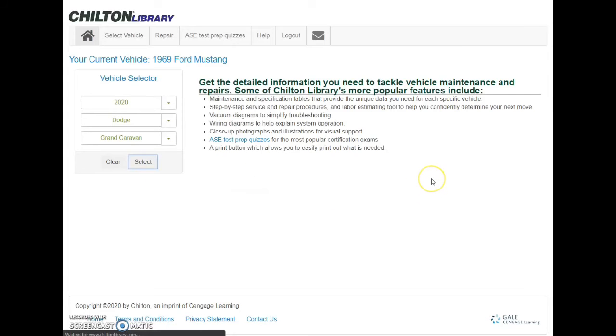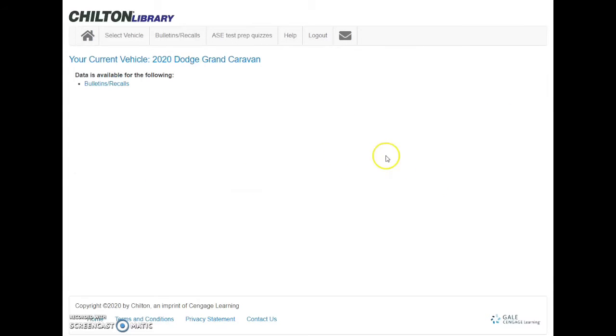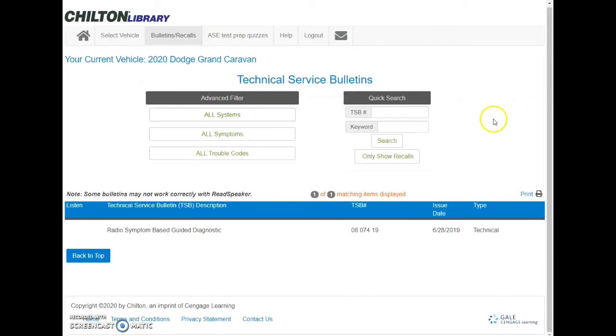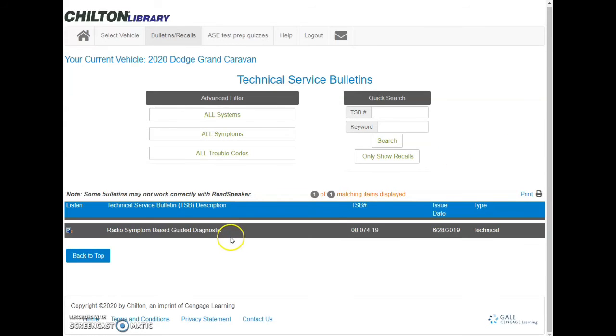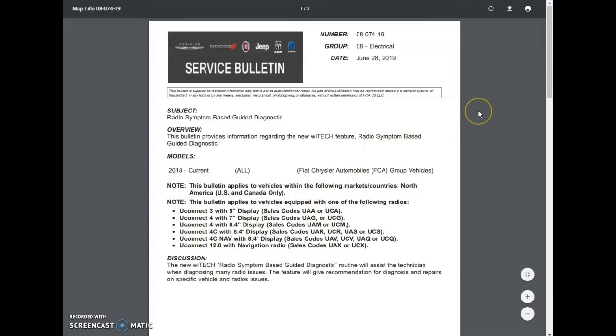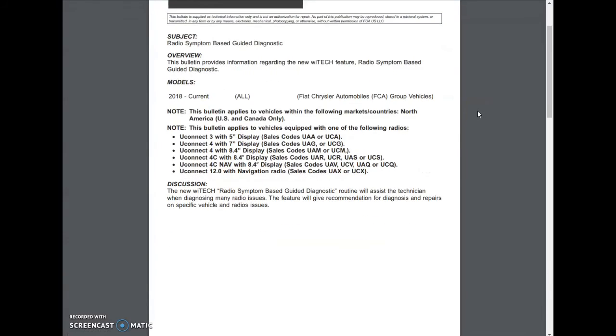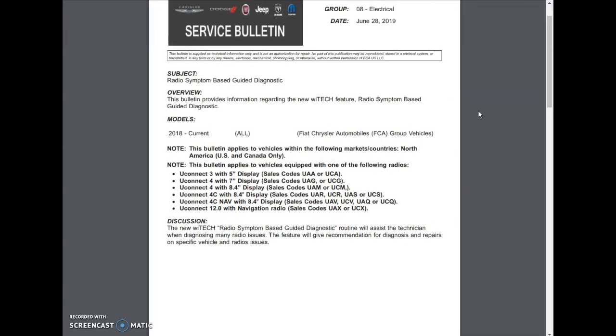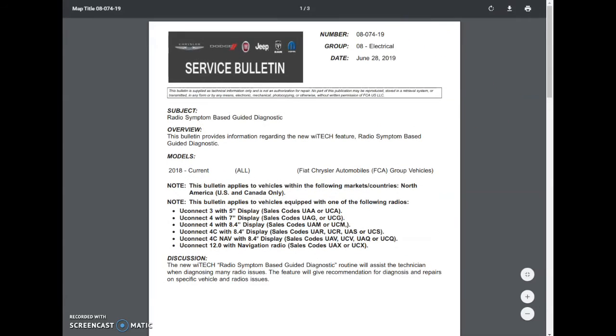In this case, I'm searching a 2020 Dodge Grand Caravan, so not a lot of instructions here. It just gives me a bulletin that you can print out and take it to your dealership if you need it. So that's Chilton. You can search by year, model, and make of your automobile.